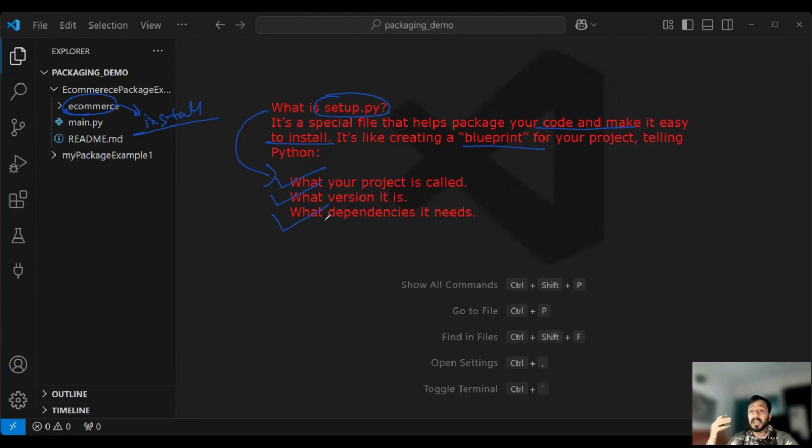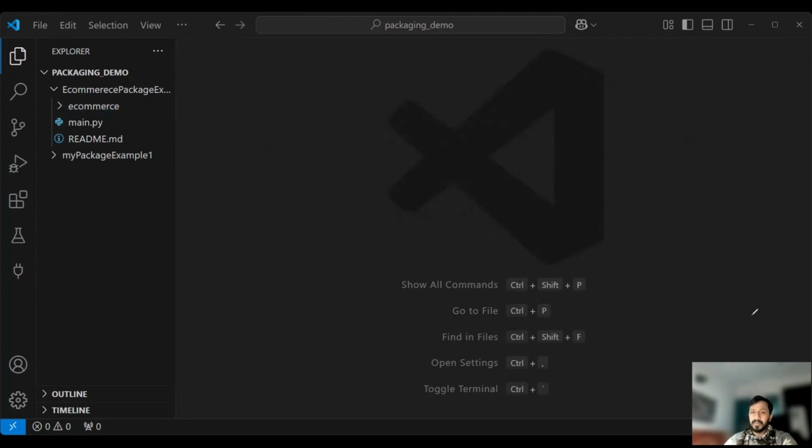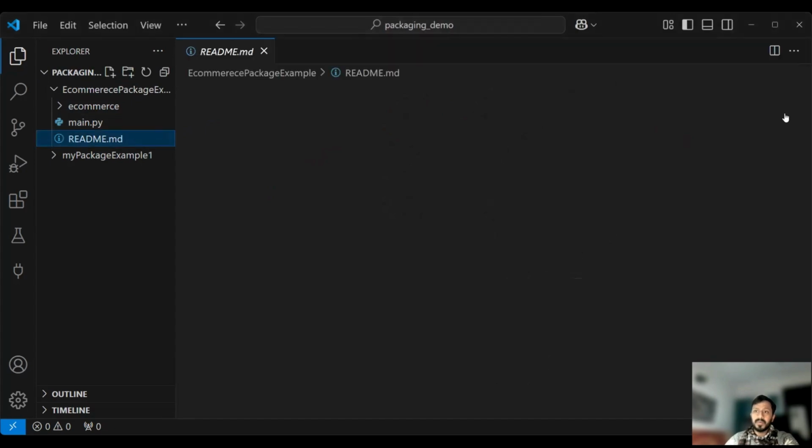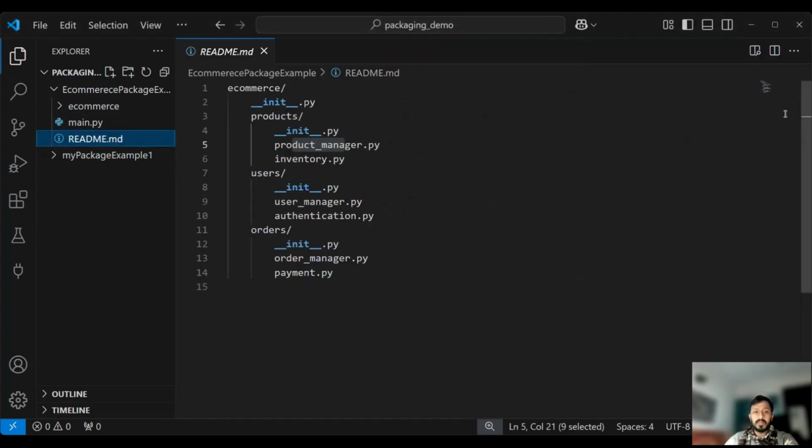Dependencies means what other modules, what Python version, and what other things it requires. Those things we have to mention in setup.py, and in return setup.py will create your distribution file. Now, what are the projects we had worked upon? We created an e-commerce project in which product is a sub package, user is a sub package maintaining the user, order is a sub package, and e-commerce is the main package. So it was a simple project with a collection of package and sub package.